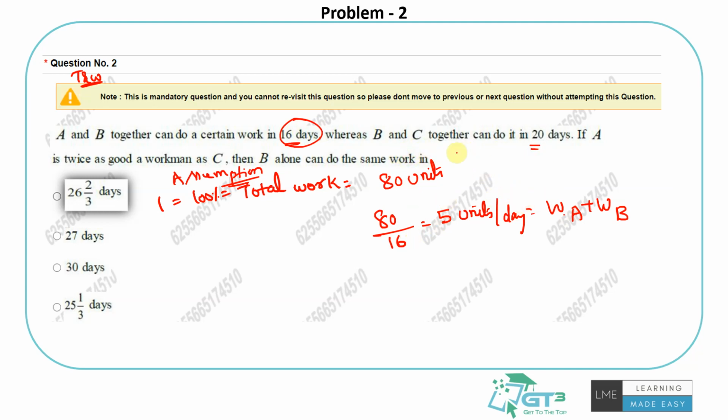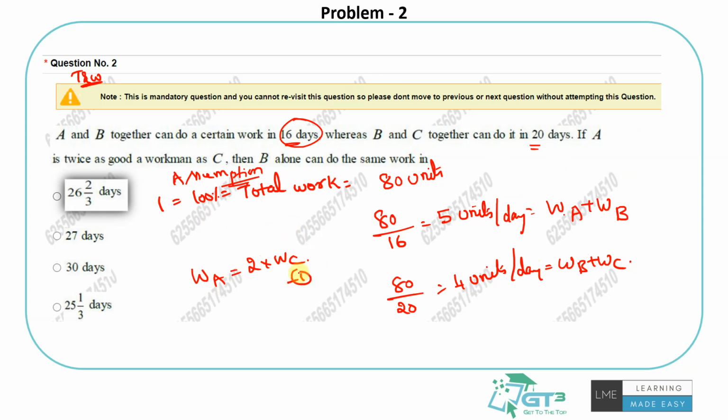Right. So B and C together can do it in 20 days. So the same 80 units in 20 days. That means they are putting in 4 units per day. So that's the work rate of B plus work rate of C. Now A is twice as good as C, which is basically work rate of A is 2 times work rate of C. So again, it's easy for us. As I said, 3 variables, 3 equations.